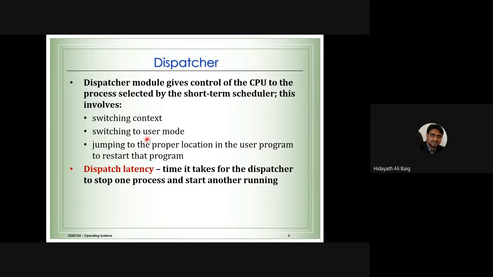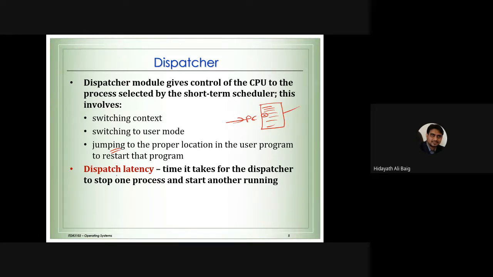Okay, and it is also responsible for jumping to the proper location in the user program to restart the program from there. So what do we mean by this? I gave you the example already. We have the program counter. Remember, just today we also discussed it. So the program counter, this line we need to execute now. What the dispatcher will do is jump to the proper location here and start the instruction from here. That is the job of the dispatcher.